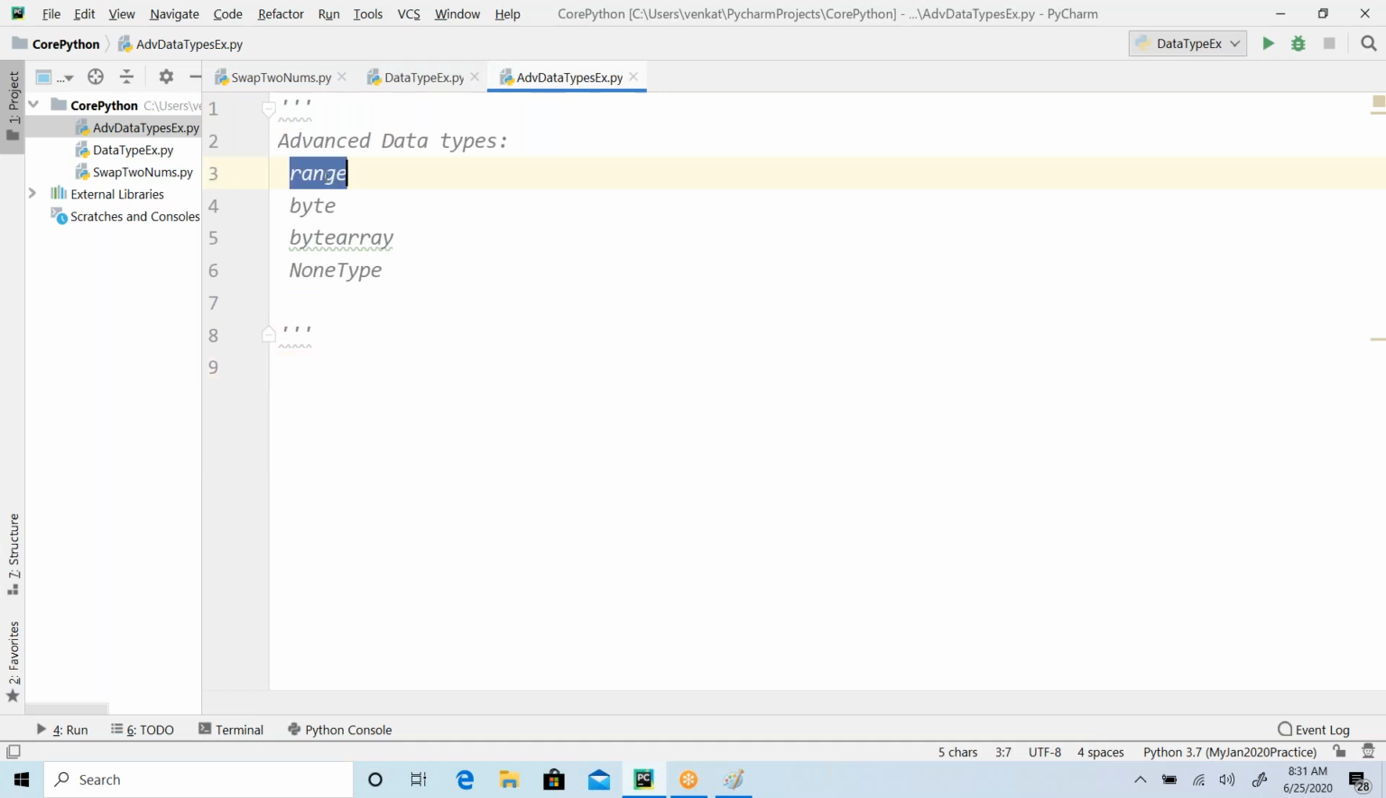So range. The name itself says it, right? Range means what? It follows from here to there, in between two points, so it is going to consider that as a range. Starting from here, its range is up to here. So I'm starting from 10, and I'm going up to 100. So 100 is my range.